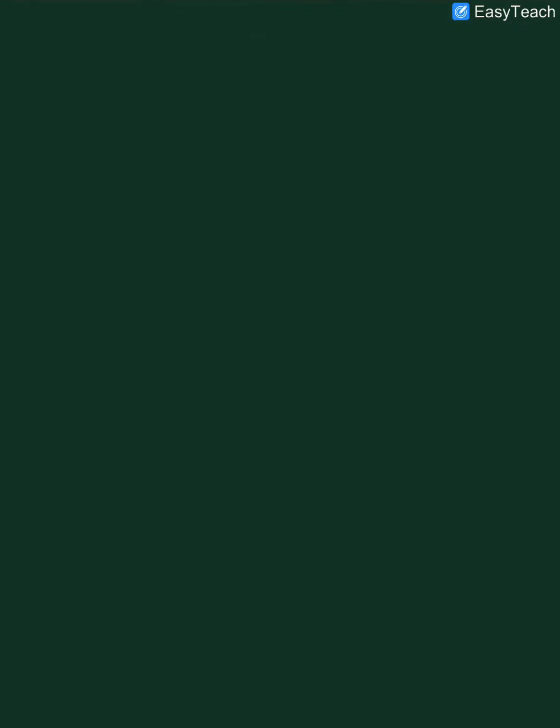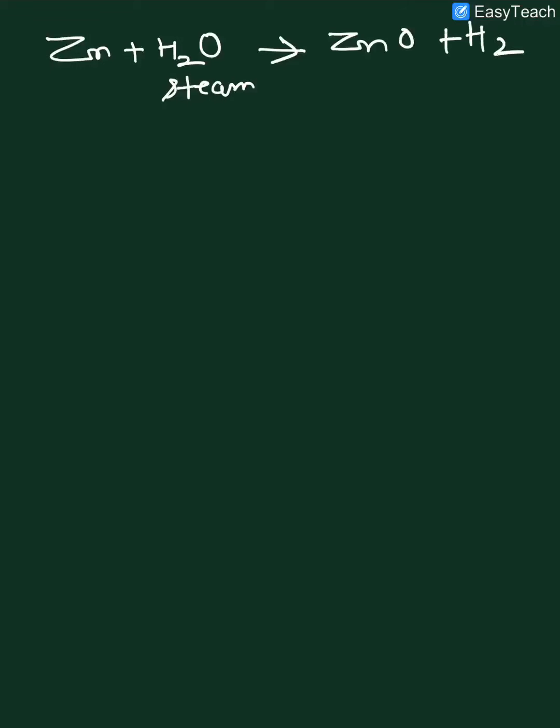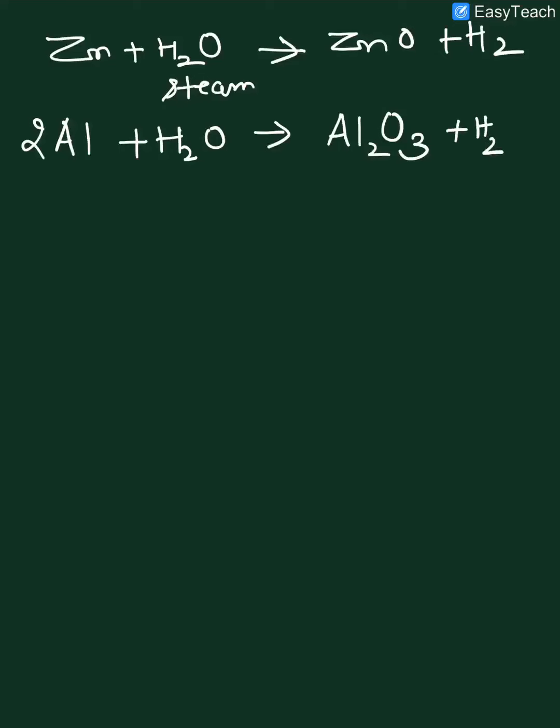As their reaction we can write here zinc with H2O. You must know that steam is also a form of water, so formula will be H2O. Here it forms zinc oxide plus hydrogen. When aluminium reacts with steam, it forms aluminium oxide, that is Al2O3 plus hydrogen.